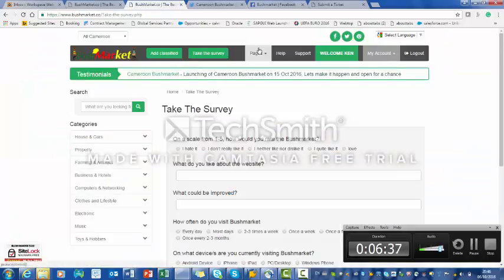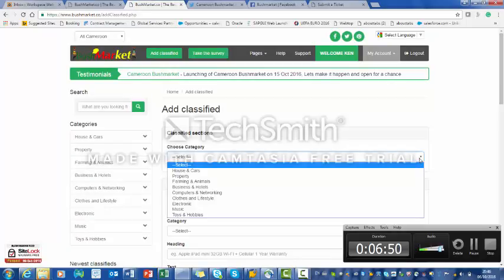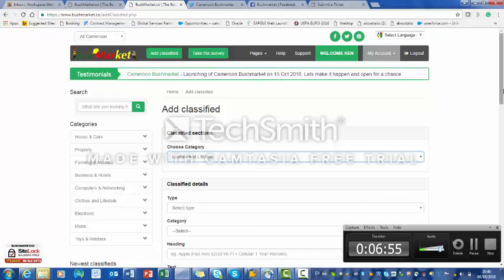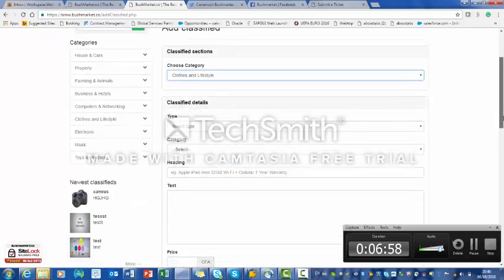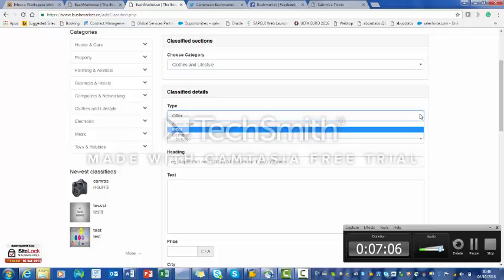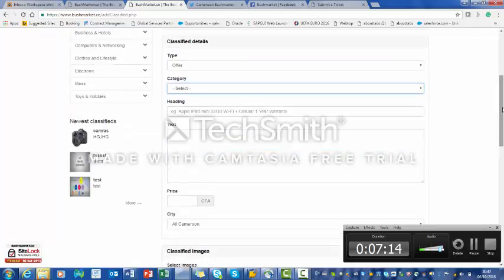So let me go straight to the point now. Let's try to see how we can place an ad on the site. So I'll take add a classified ad. So it opens me to this main page. I want to post something. So I choose clothing and lifestyle. So is it what I want to offer this? So you can use demand if you are looking for something, and you can use offer if you want to sell something. So let's see, subcategory,